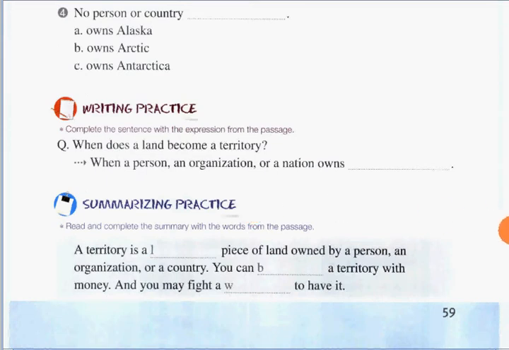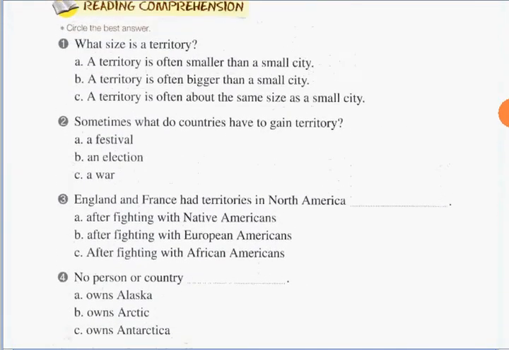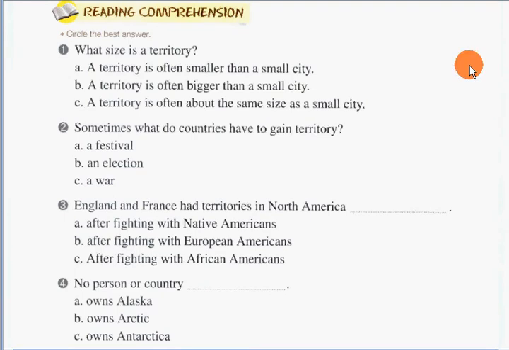So now, let's start on the first activity, which is the reading comprehension. In this part, we will test how you understand the passage. We will find out the best answer after reading the question as well as the choices. Are you ready now? So let's start.